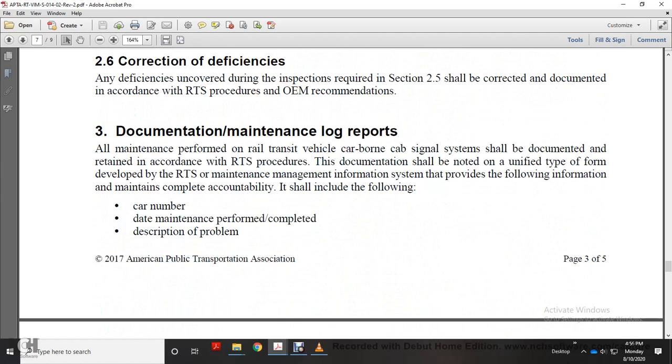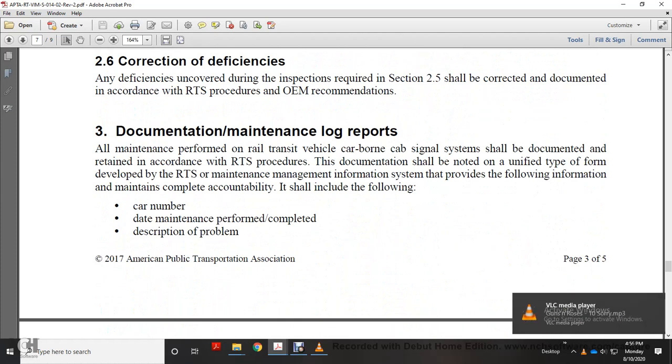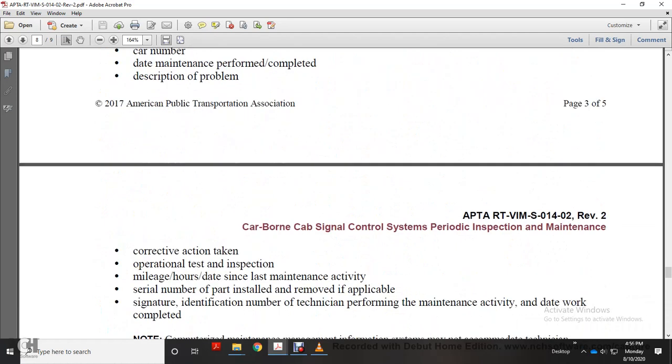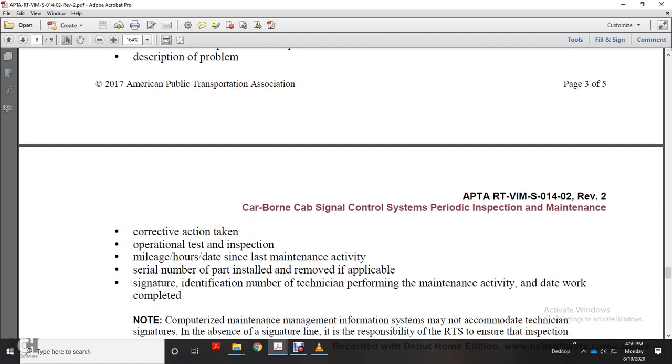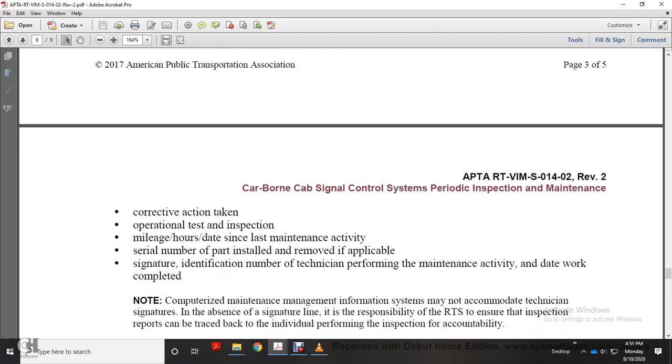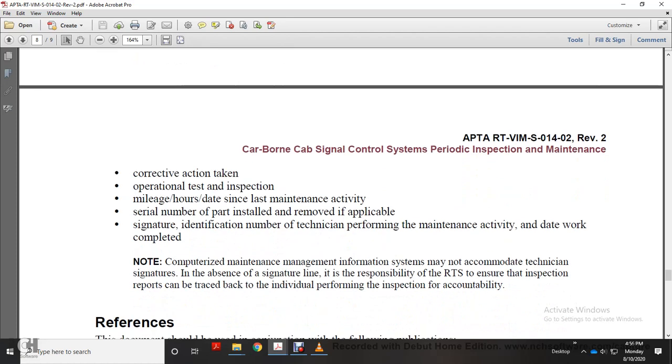Procedure for the documentation should be done with a unified form developed within the rail transit system maintenance management information system, provided with the following information. Maintenance completed: car number, the date of the maintenance performed, complete description of the problem found, corrective action, operational test and inspection, mileage, date of last maintenance activity, serial number of the installed and removed parts where applicable, signature and identification number of the technician, prior form of the maintenance activity, and date of the work completed.